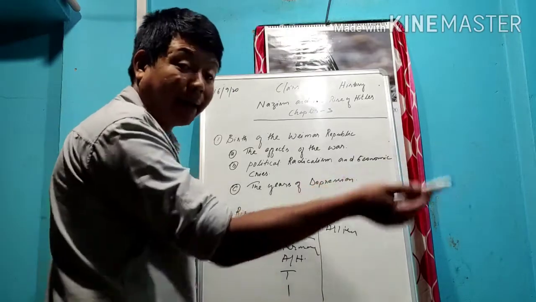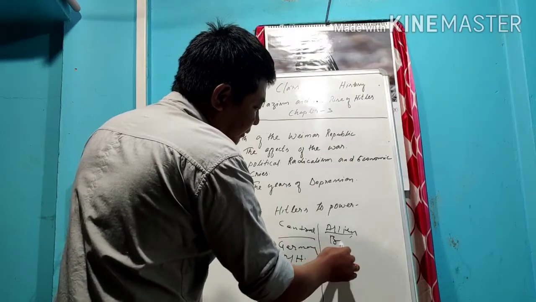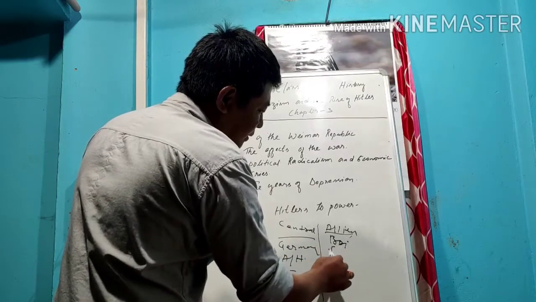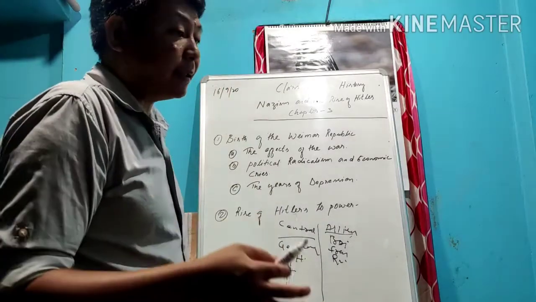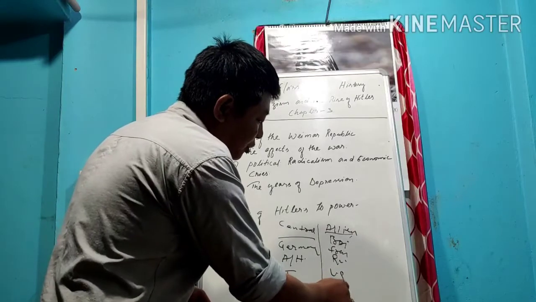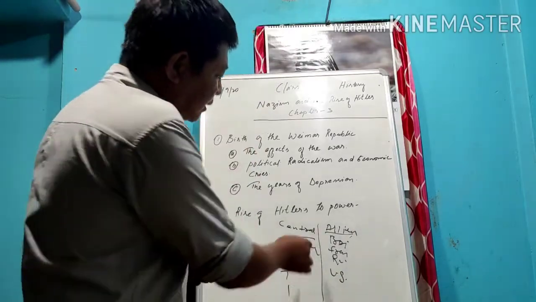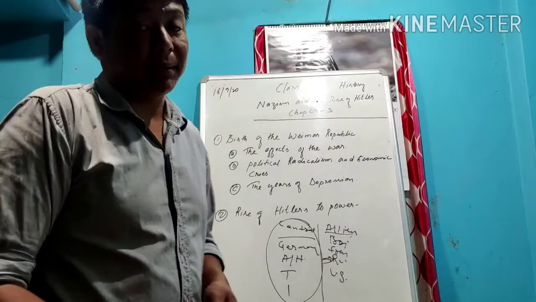In the Allied Powers we found Britain, France, Russia, and in the last portions, in 1918, USA also joined. Due to that, the Central Powers lost against the Allied Powers.